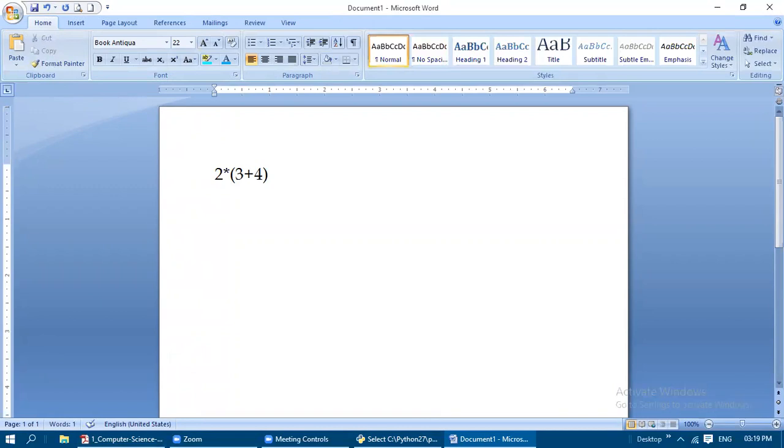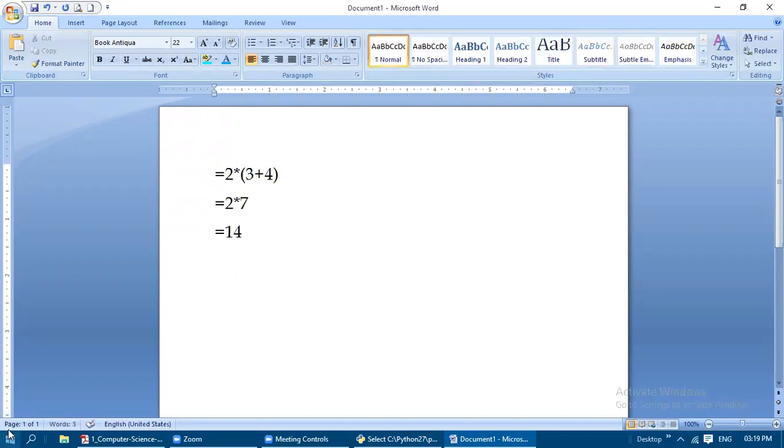See, first we need to write the answer like this. 2 star 3 plus 4, the parenthesis needs to be evaluated first. So 3 plus 4 will give you the answer, what? 7. Okay, 3 plus 4 is 7. So parentheses need to be evaluated first. Even when you are solving the problem, write like this. So 2 into 7, the answer will be 14.